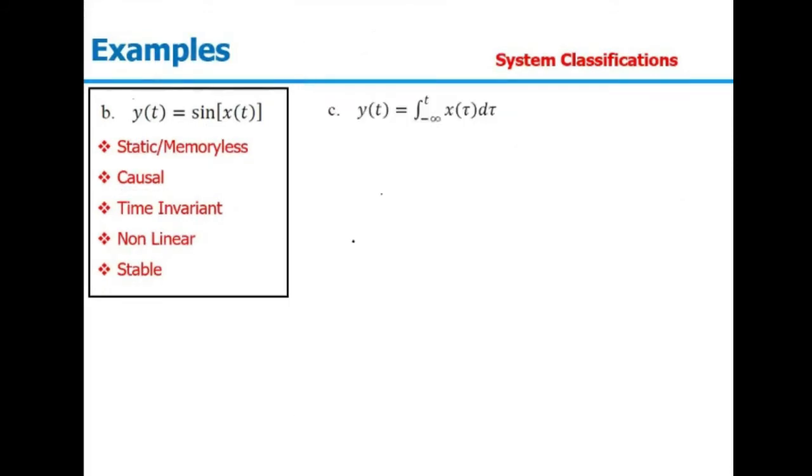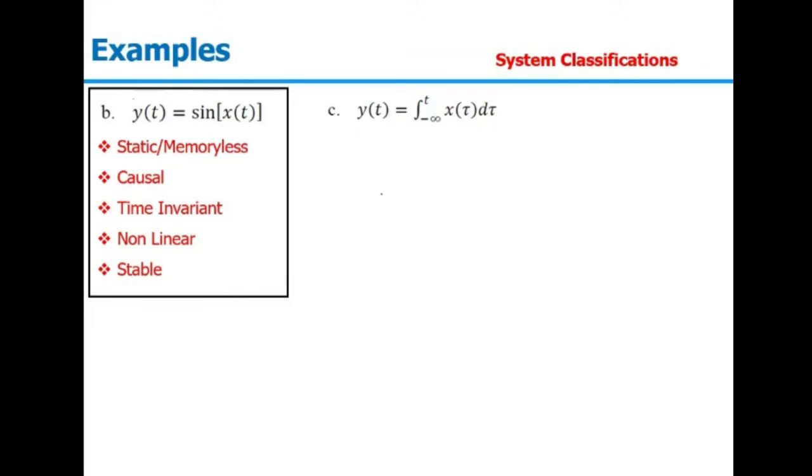Let's have another example. y(t) equals the integration from minus infinity to t of x(tau) d tau, and see whether the given system is static or dynamic, causal or non-causal, time variant or invariant, linear, stable or not. First, for static, when we put t equal to 1, y(1) is depending on x(1), y(0) is depending on x(0), y(-1) is depending on x(-1).